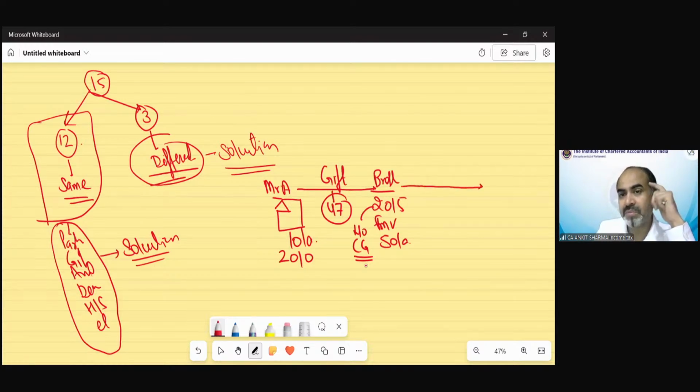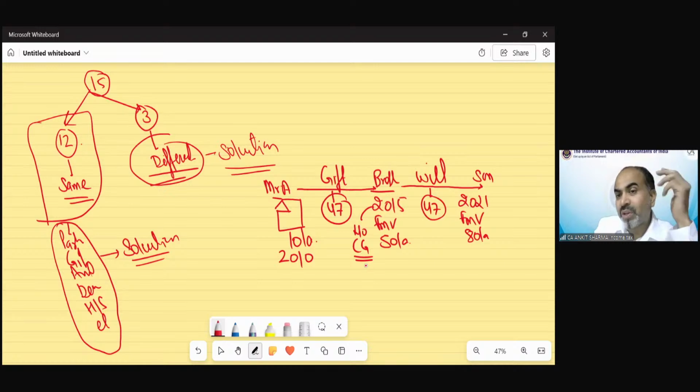Now the brother transfers this building via will to his son, suppose in 2021. At that time, the FMV was suppose 80 lakh. Again, a will is also under section 47, so it will not affect anything. Now, these both are exempted, so we will not do anything in 2015 and 2021 because these are exempted capital gains.